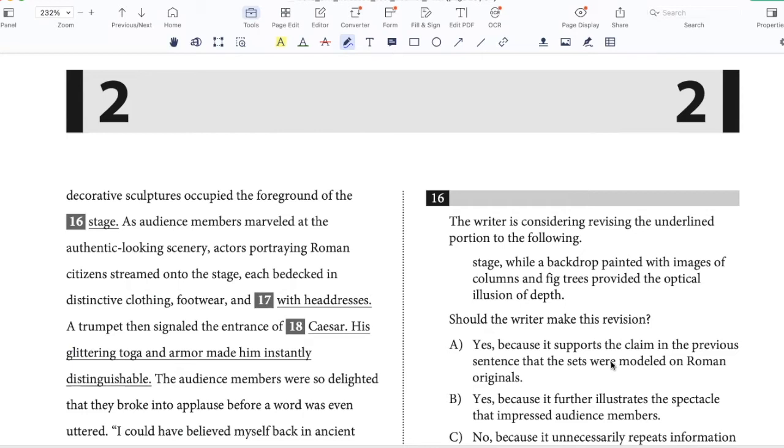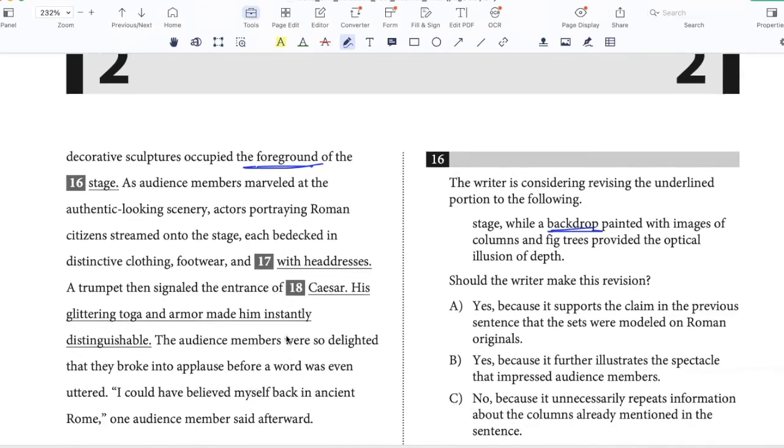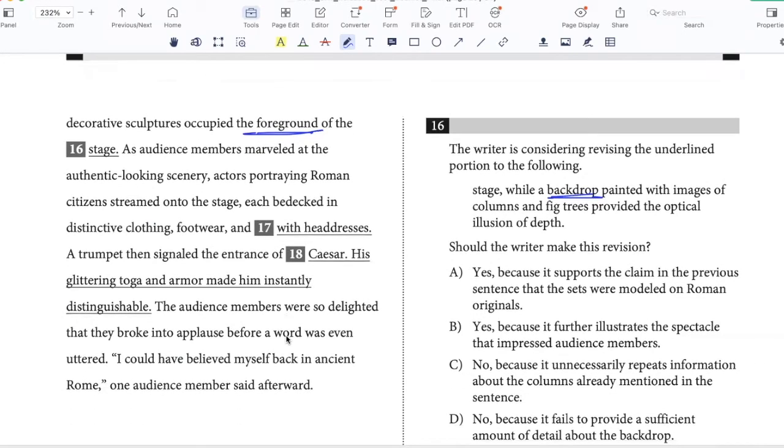So I think I should make this revision because here I'm talking about the foreground of the stage. So it makes sense to talk about the backdrop as well, because that will complete the description of the stage set. So yes, I want to conclude it because it supports the claim in the previous sentence that the sets were modeled on Roman originals.